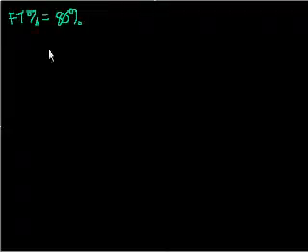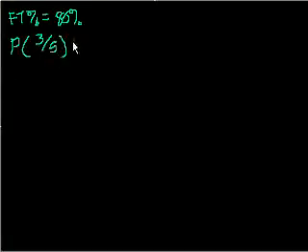Anyway, so let's do a slightly harder problem than what we did before. We were dealing with fair coins. Let's deal with a slightly unfair coin. Actually, instead of a coin, let's do basketball. Let's say I'm shooting free throws and I have a free throw percentage of 80%. So when I shoot a free throw, 8 out of 10 times, or 80% of the time, I will make it. But that also says that 20% of the time I will miss it. So given that, if I were to take 5 free throws, what is the probability that I make at least 3 of the 5 free throws?